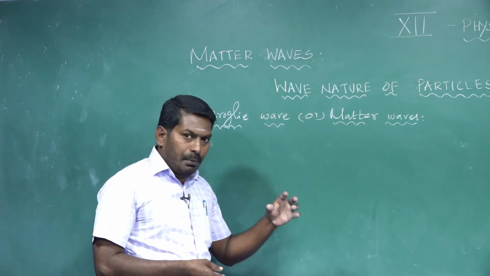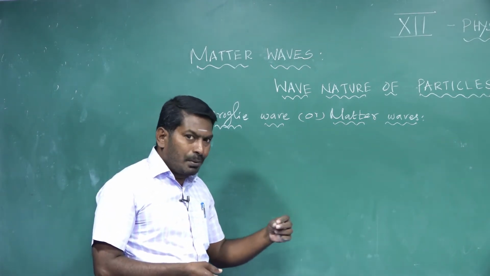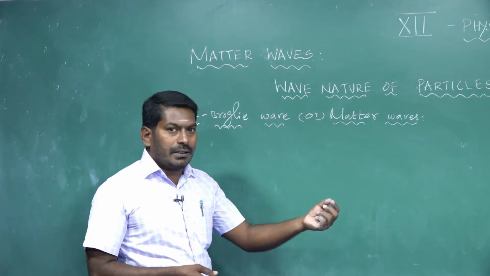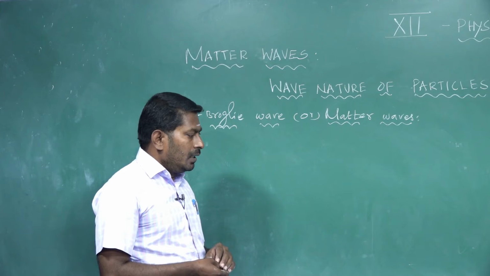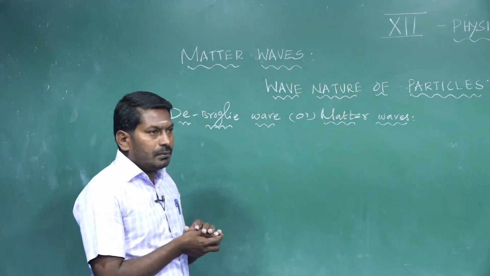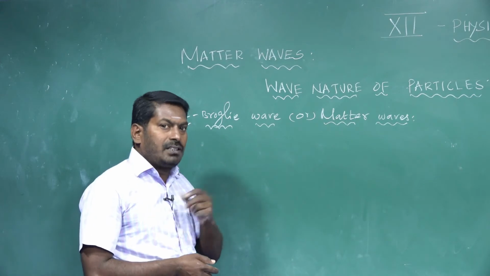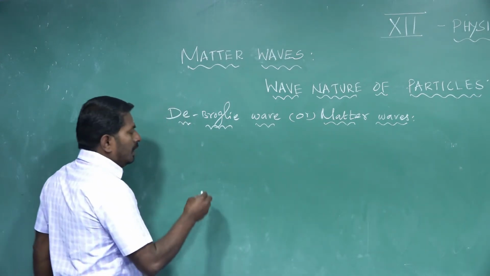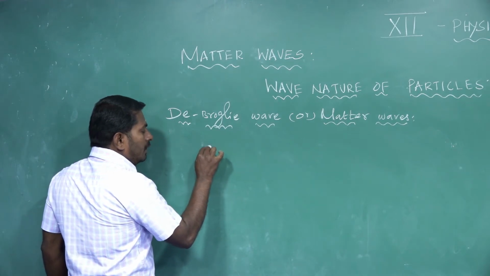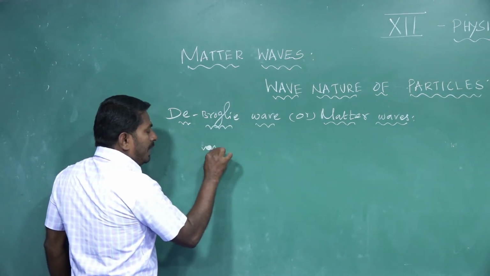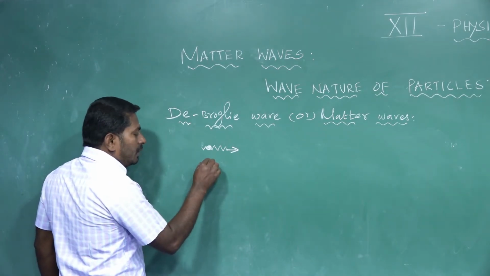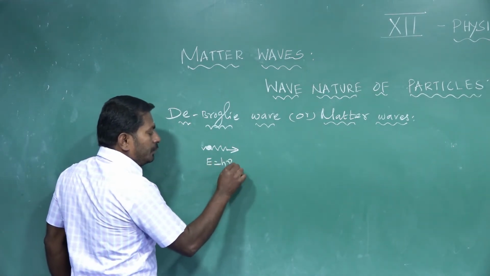According to the de Broglie hypothesis, when material particles are in motion associated with waves, how do we determine the wavelength of a matter wave? De Broglie took two energy equations. One is, let us consider one photon. That photon spreads out in space. The energy of that photon is E equal to h nu.